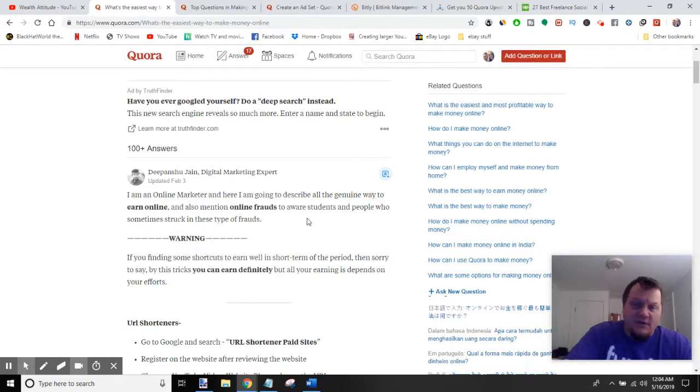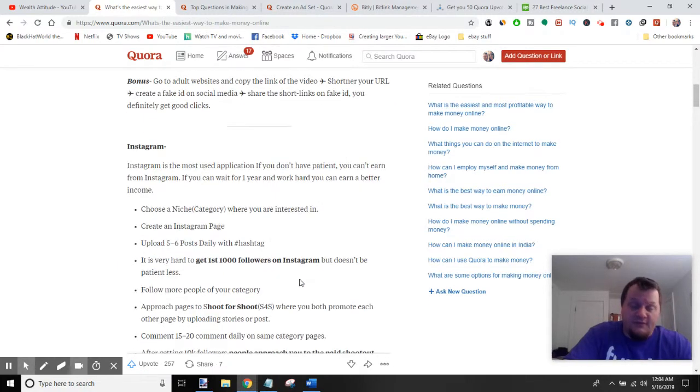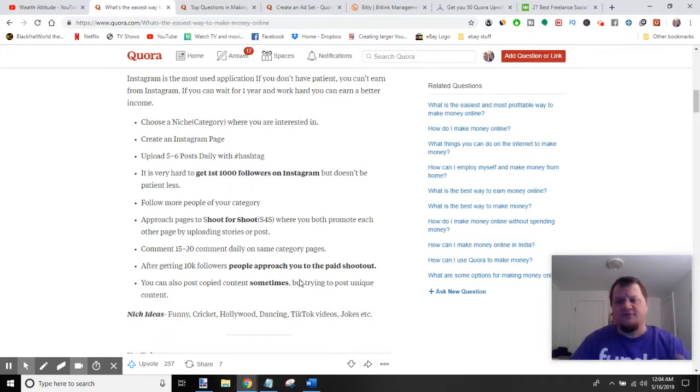But anyways, so you write a really, really good post, and now we need to get upvotes. So this is where things go from white hat to technically black hat, right? What we're going to be doing is essentially buying upvotes. Just so you know, this will technically break your terms of service with Quora.